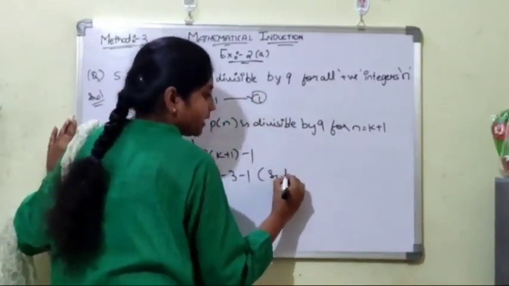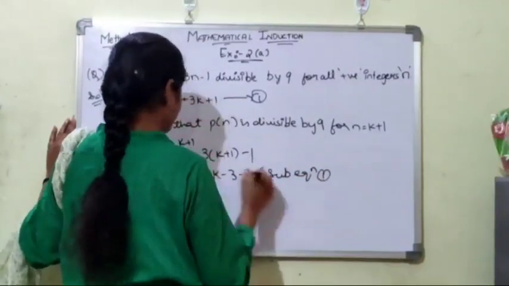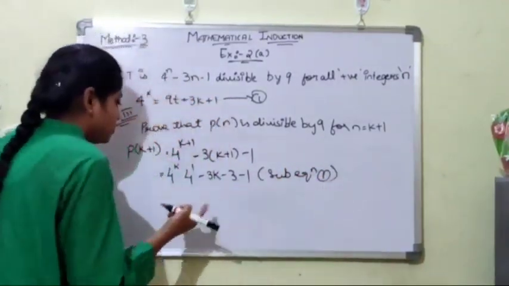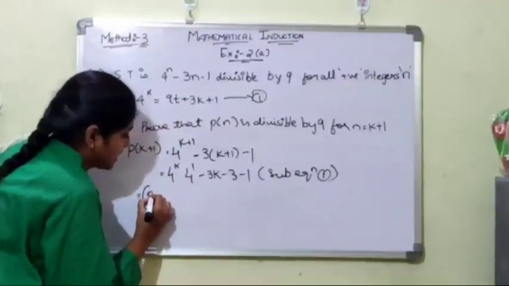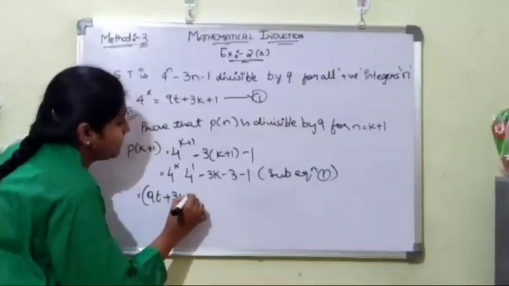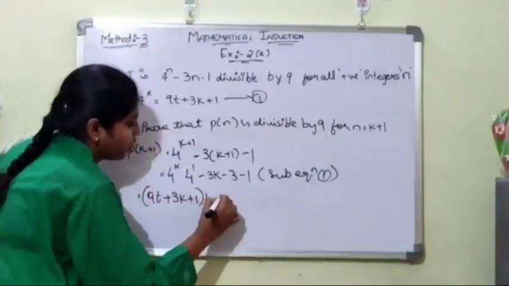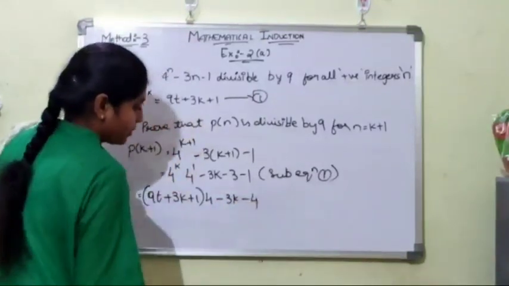Now we substitute equation 1: 9t plus 3k plus 1, into 4, minus 3k minus 4.